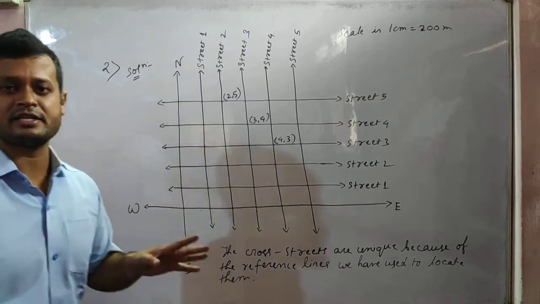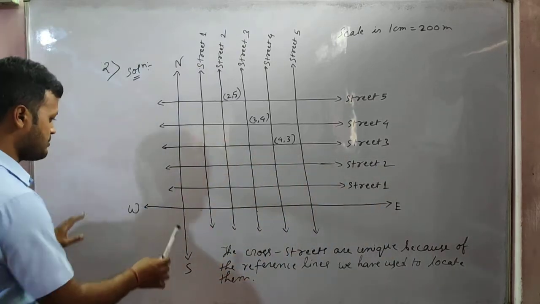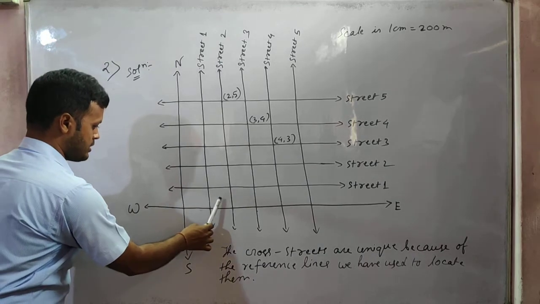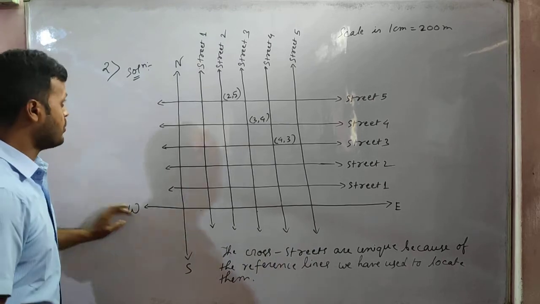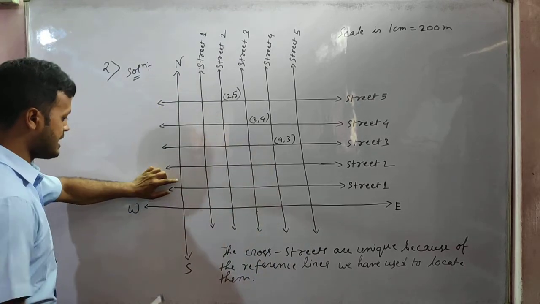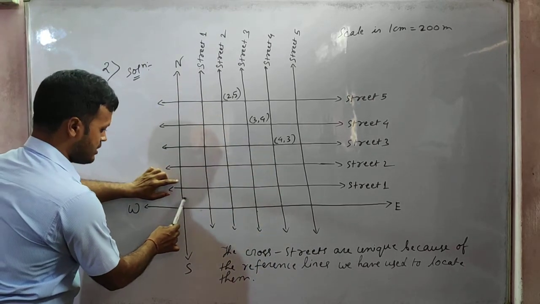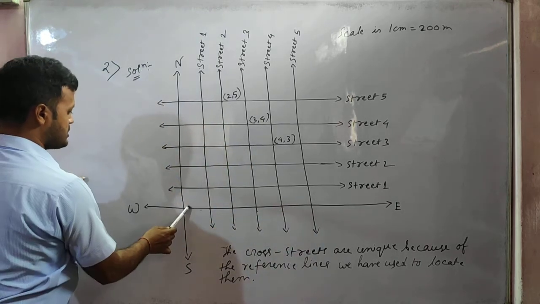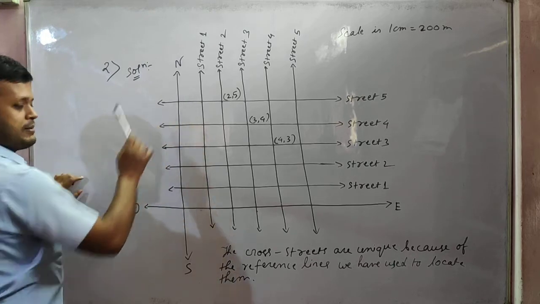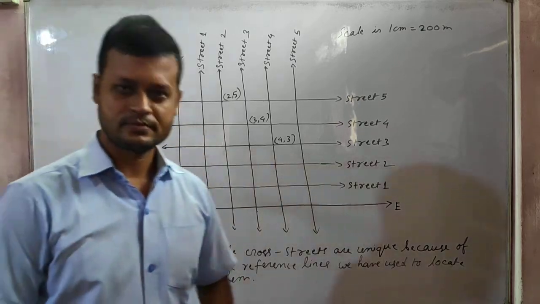See, why are these called reference lines, students? Because from here only we are counting. Street number 1, 2, 3, 4, 5, isn't it? From here also again. See, when we count street number 1, we count from this line, isn't it? This is the reference line. From here only, 1, 2, 3, 4, 5. And from here also we will count, 1, 2, 3, 4, 5. So these two are reference lines.